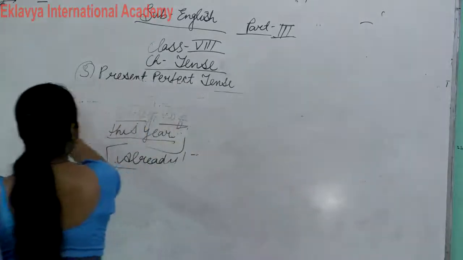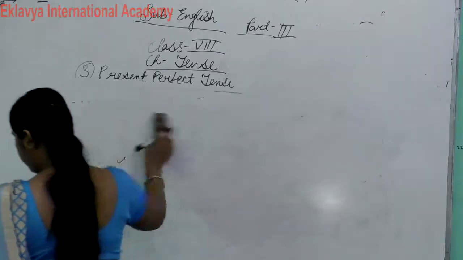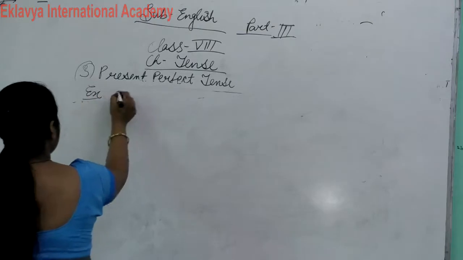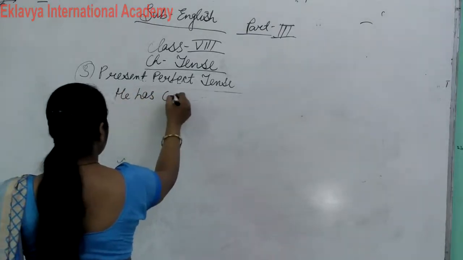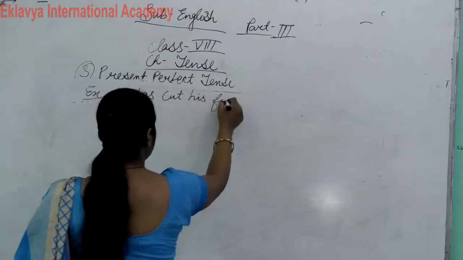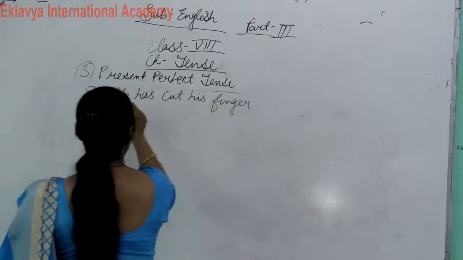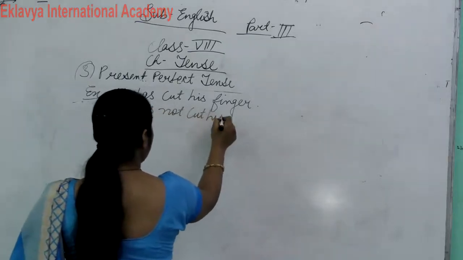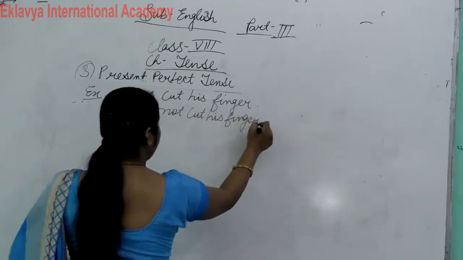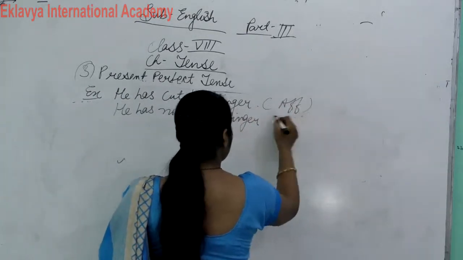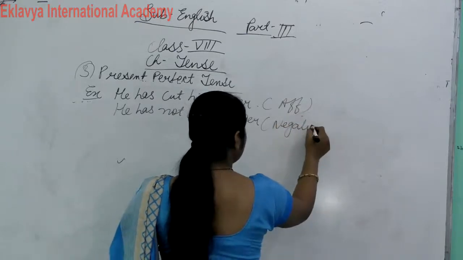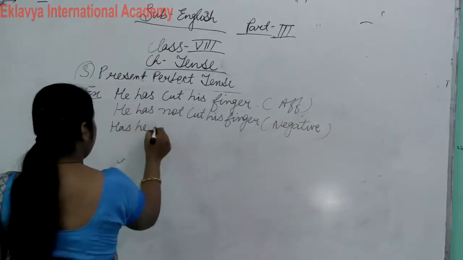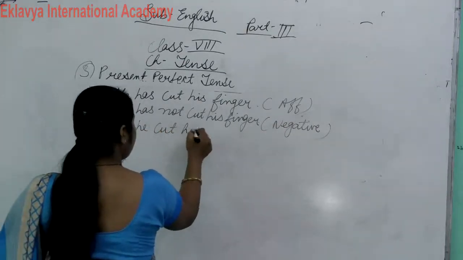So these are the indicators of present perfect tense. Now write down an example. He has cut his finger. This is affirmative. He has not cut his finger. This is negative. And has he cut his finger?